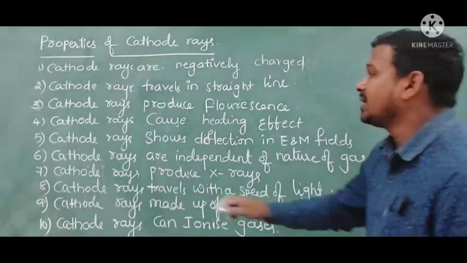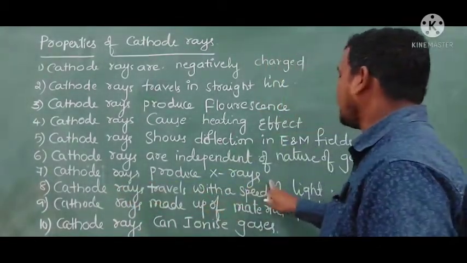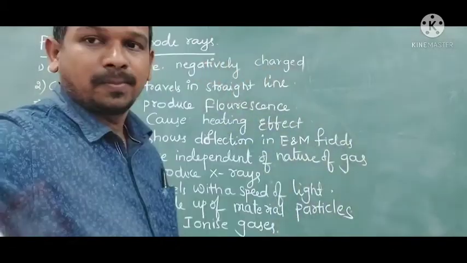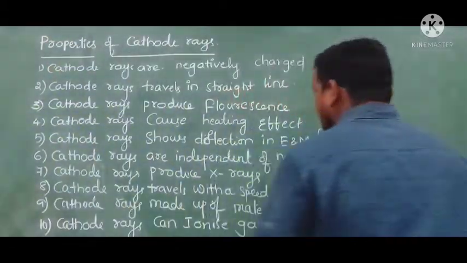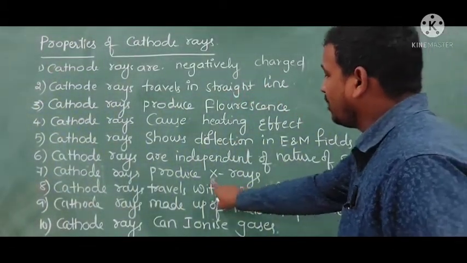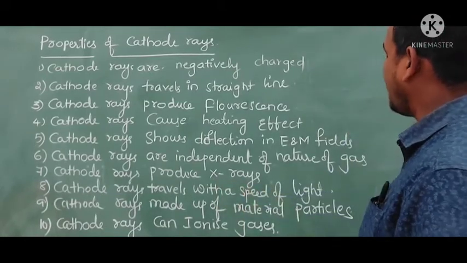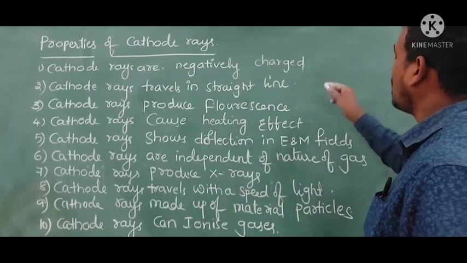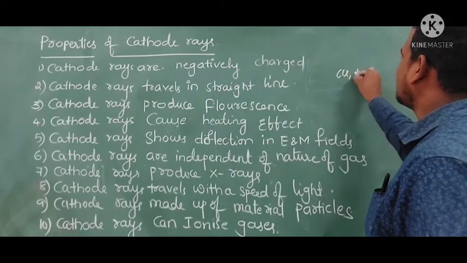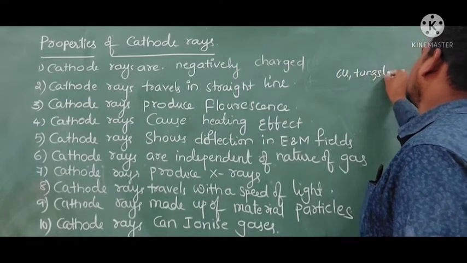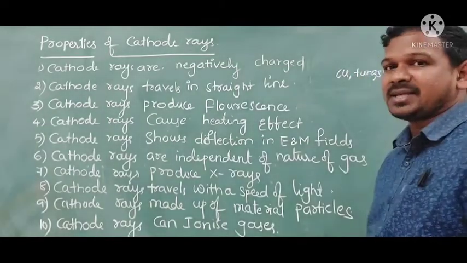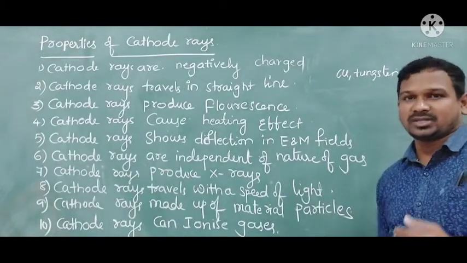Now coming to cathode rays producing X-rays. The production of X-rays happens when heavy metals like copper and tungsten are placed in the path of the cathode rays.